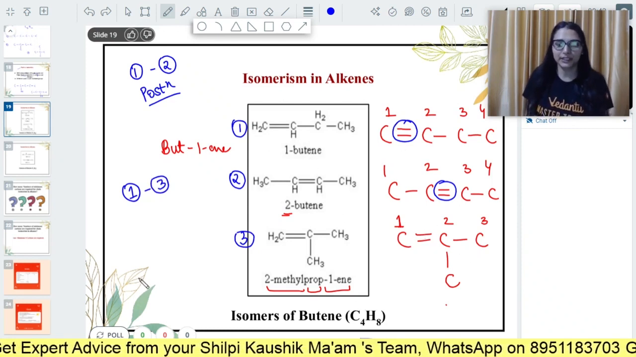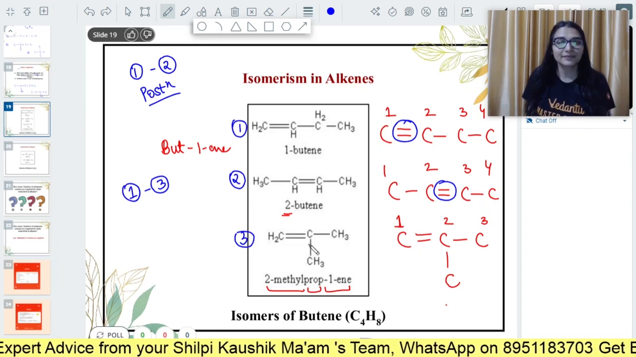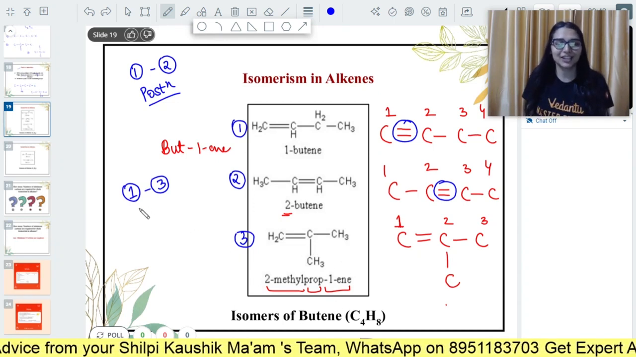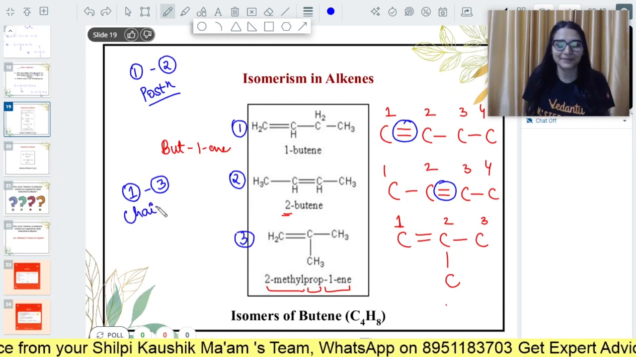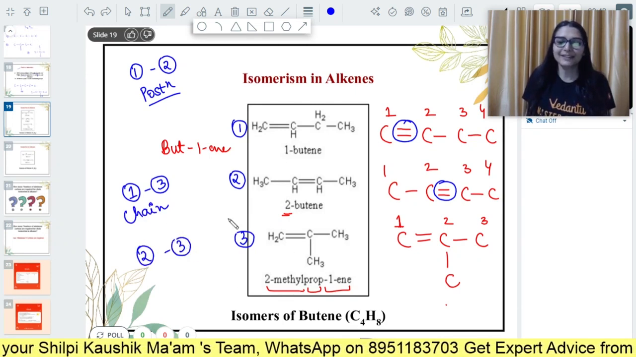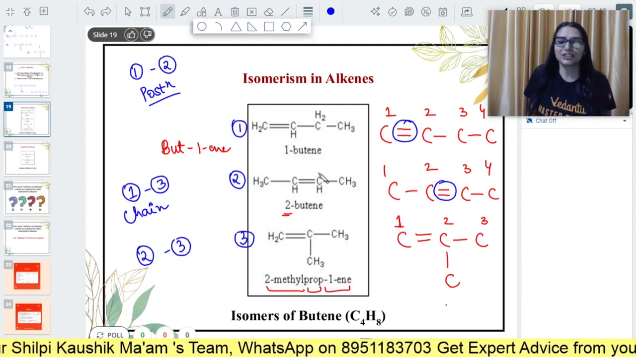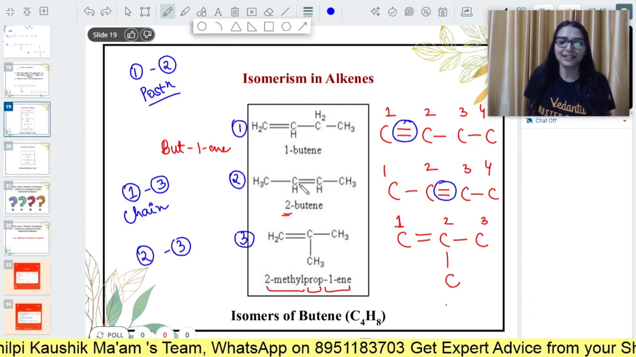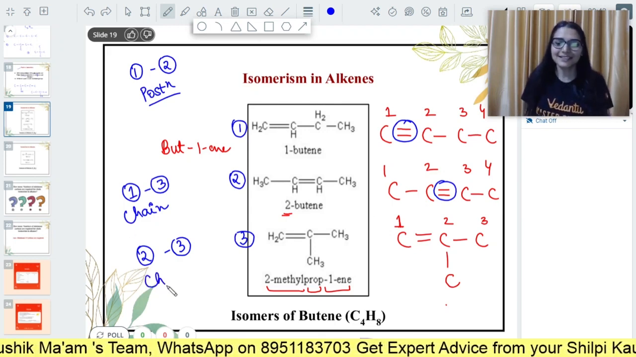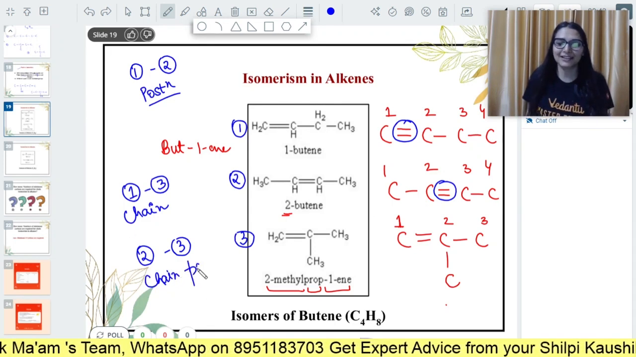first carbon only, but what is changing? The position of double bond hasn't changed, the carbon chain is changed. So this is chain isomerism. If someone asks you about 2 and 3, what kind of isomerism are they exhibiting? See, the double bond position is also changed and the carbon chain skeleton is also changed. So this is chain position isomerism.